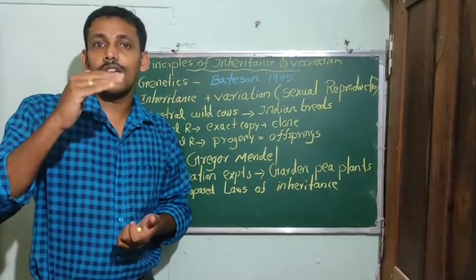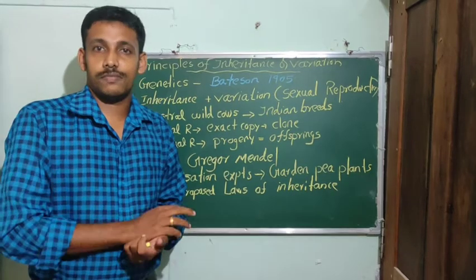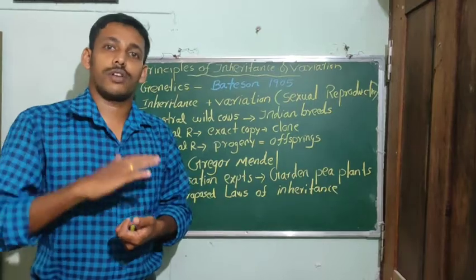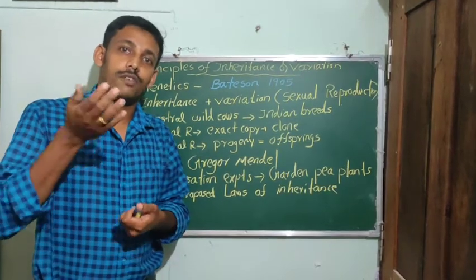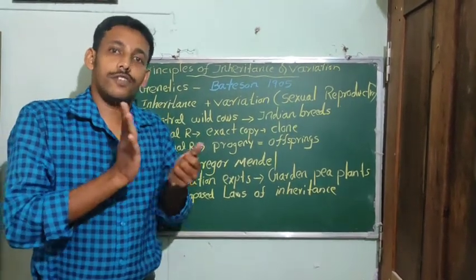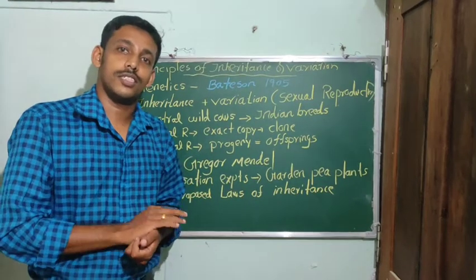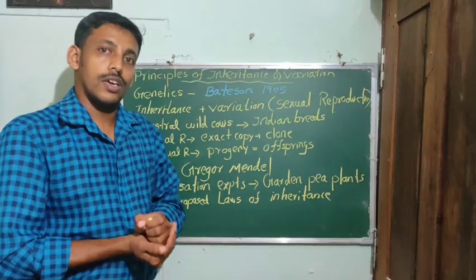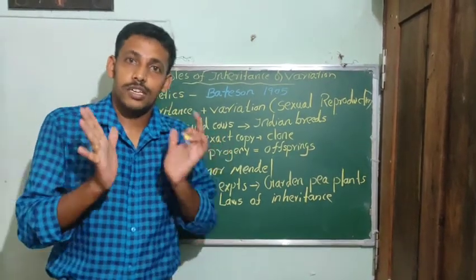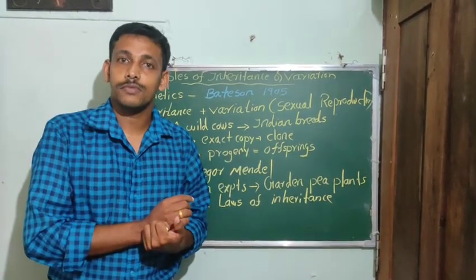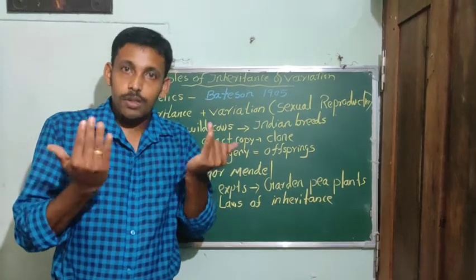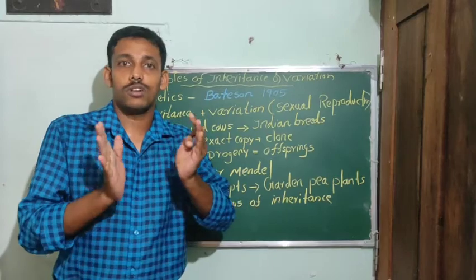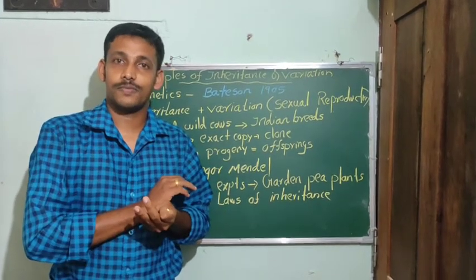There are some differences between the parents and the offspring. The degree by which the offspring are different from their parents is known as variation.